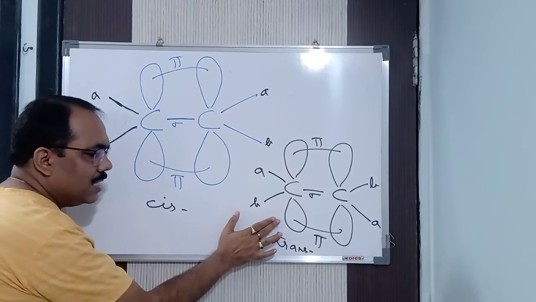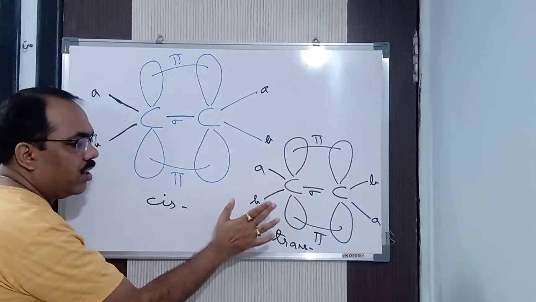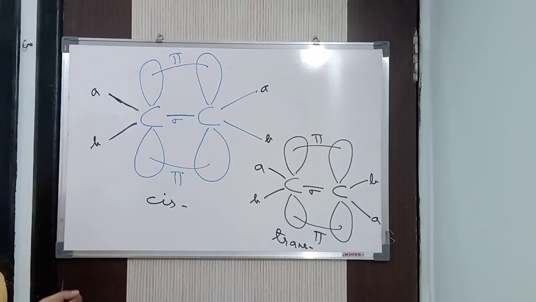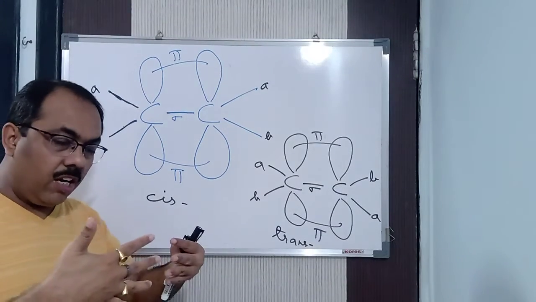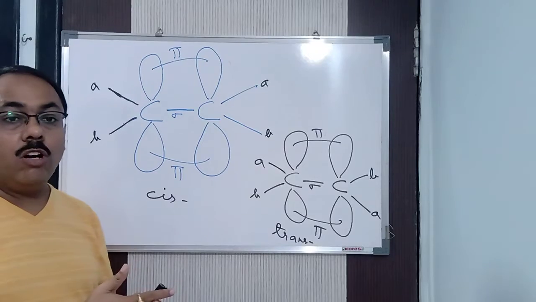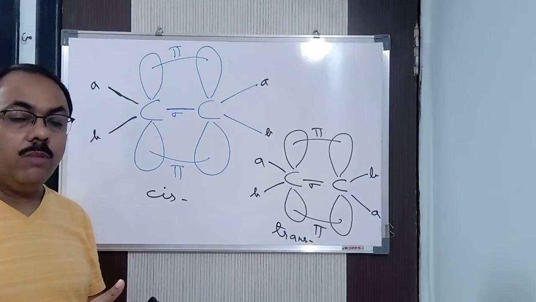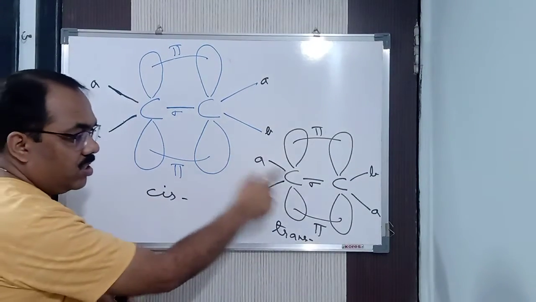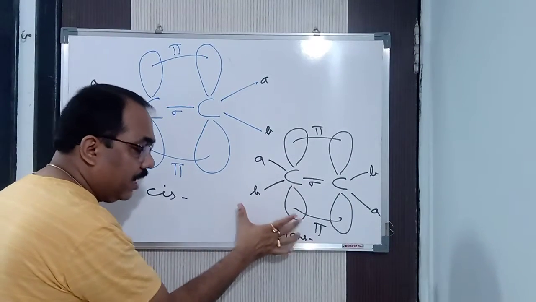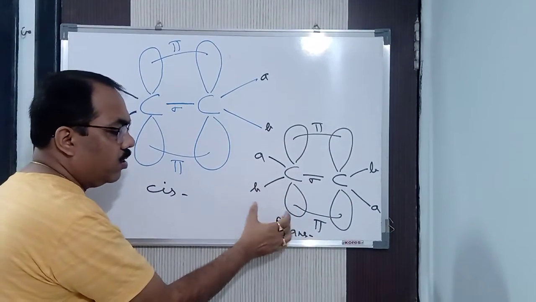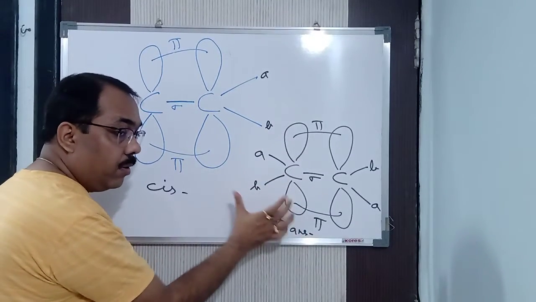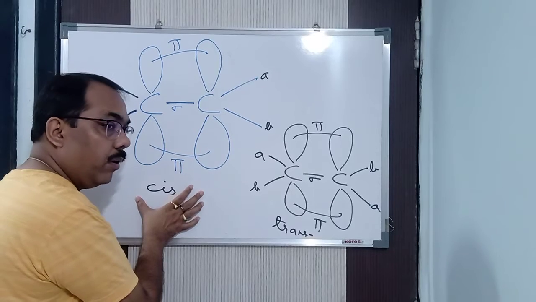Now, as it is symmetrical and more stable, you will find it has a high melting point, because symmetrical means molecules will be closely and tightly packed, and unsymmetrical means molecules will not be closely packed; they will be loosely packed. So more energy is required to break the bonds, so it has a high melting point, and this one has a low melting point.